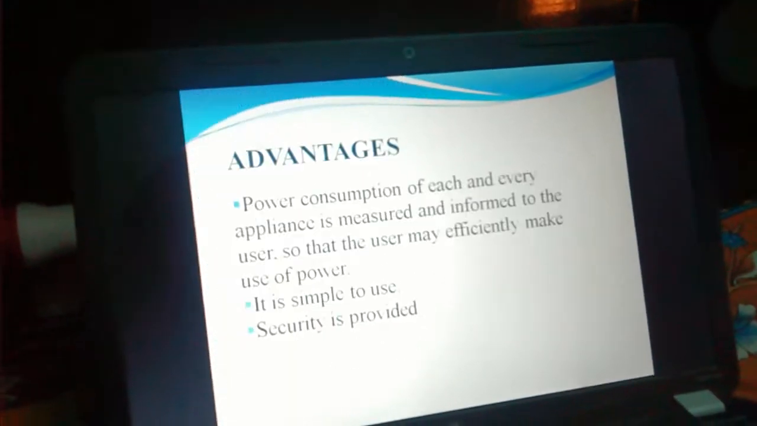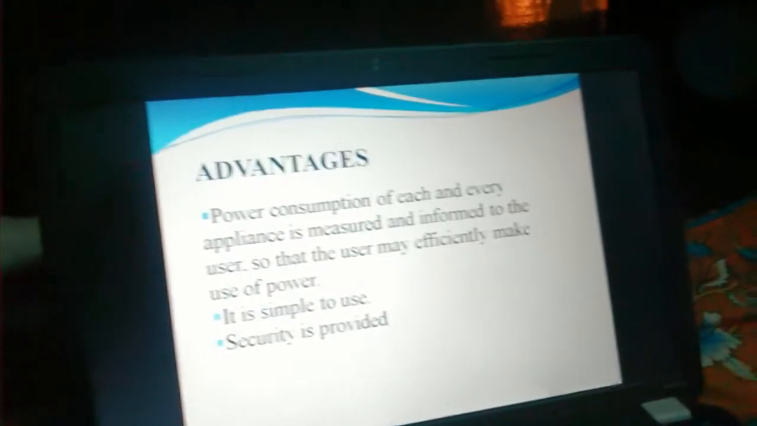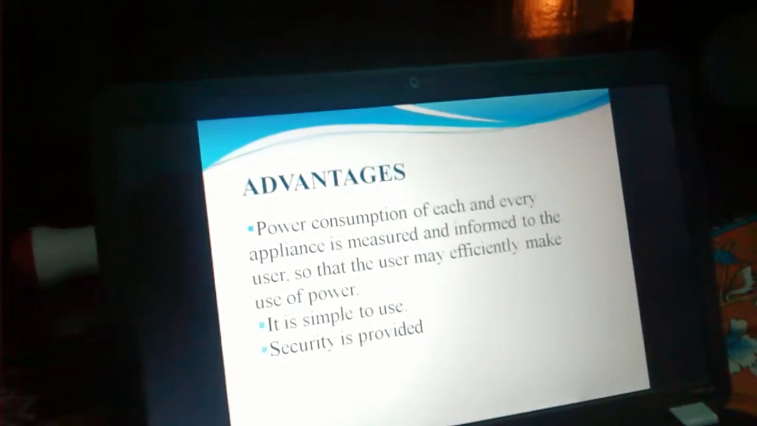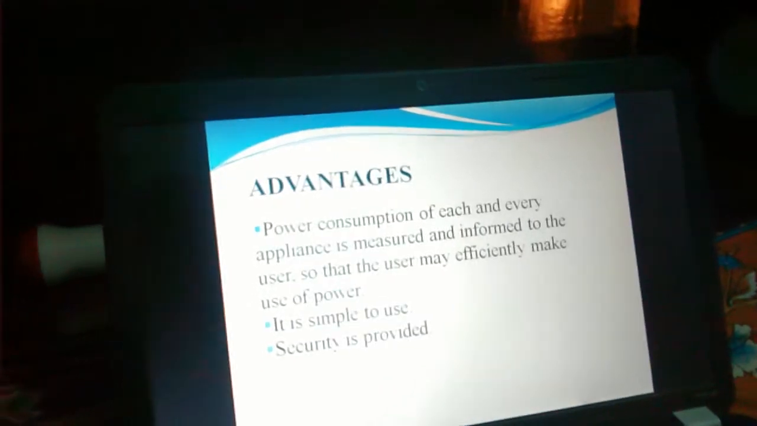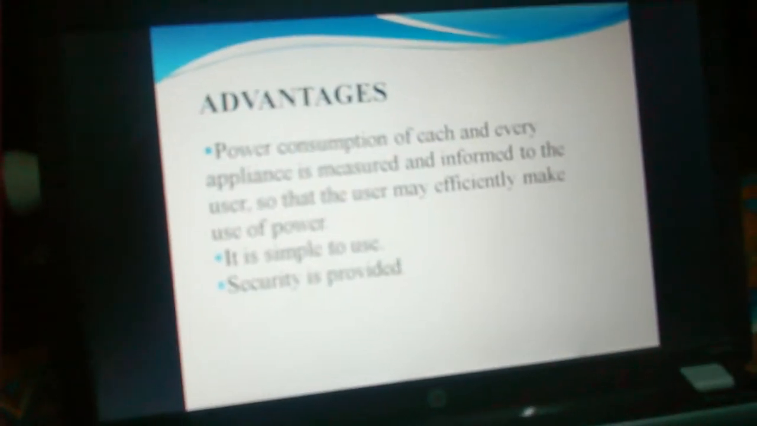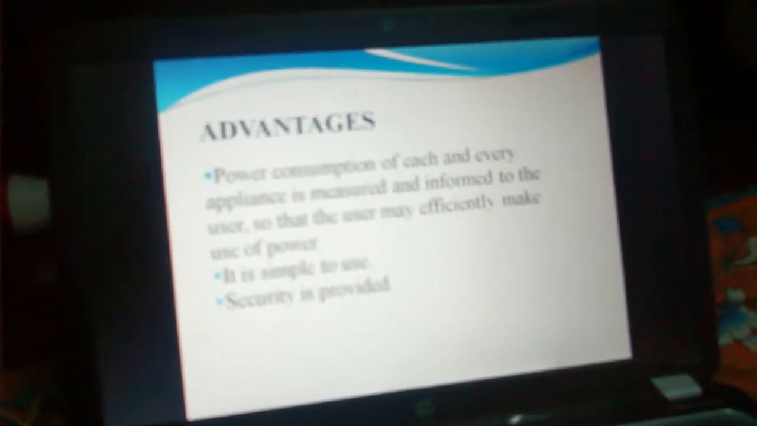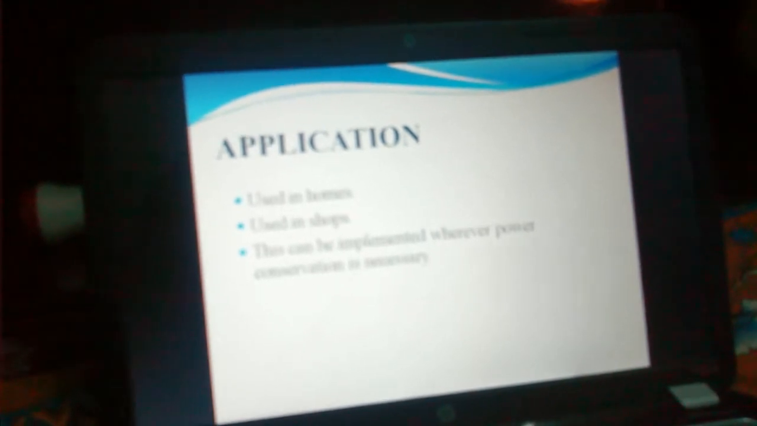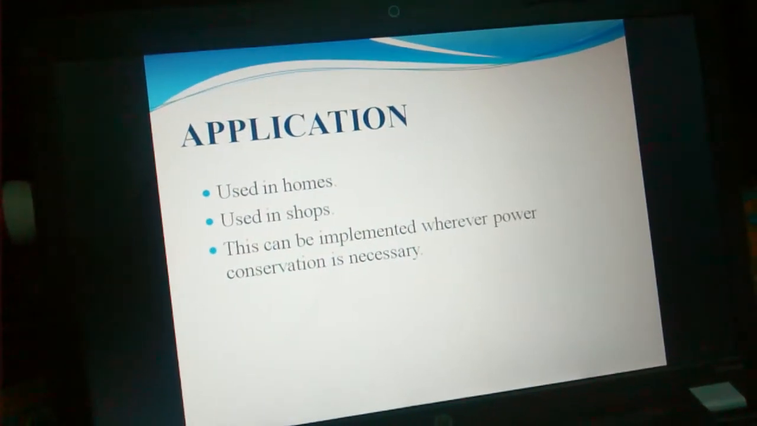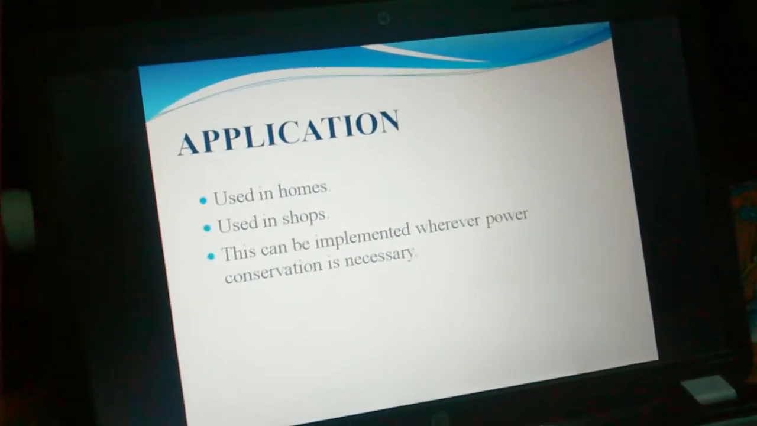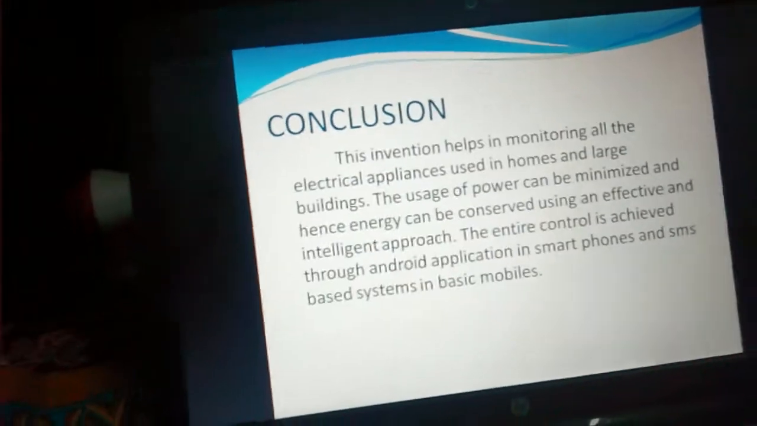The main advantage of the project is that power is conserved. It is simple to use. Security is provided. Security means only certain users can use the appliances, so that no unauthenticated person can access home appliances from outside. As for applications, it can be used in homes, shops, and wherever it is necessary.